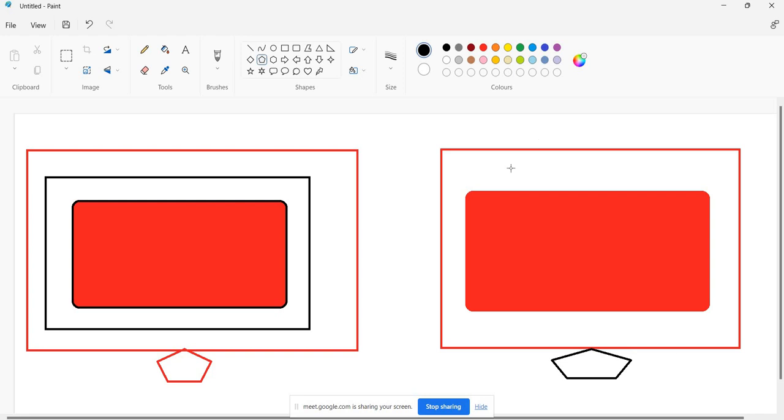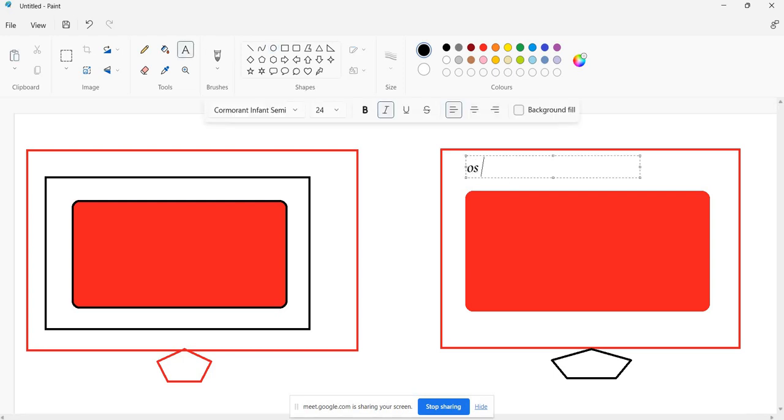Here is a computer, and in our computer we have an operating system and the file system. Files will be there, and a lot of information is there in your computer.